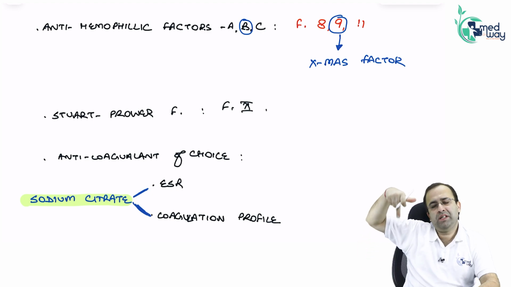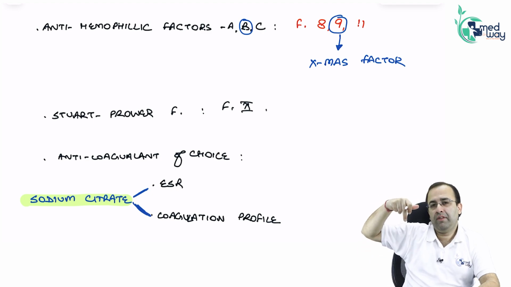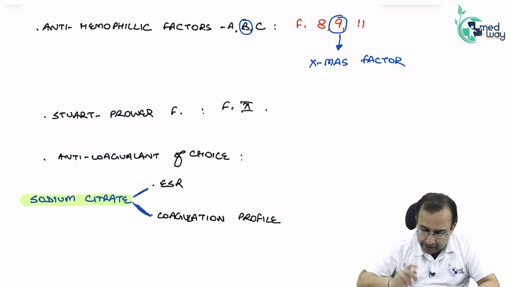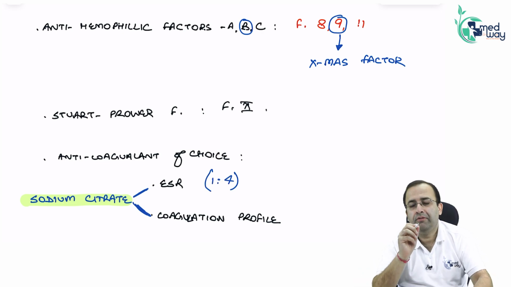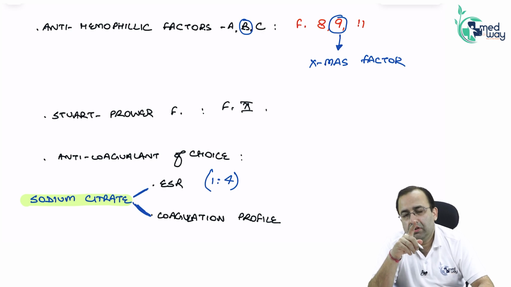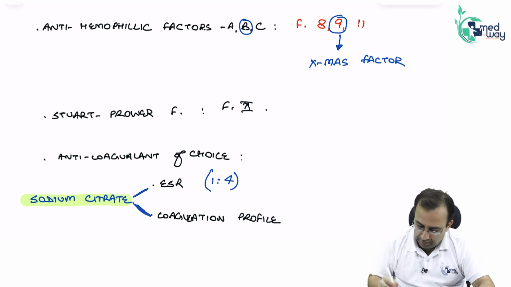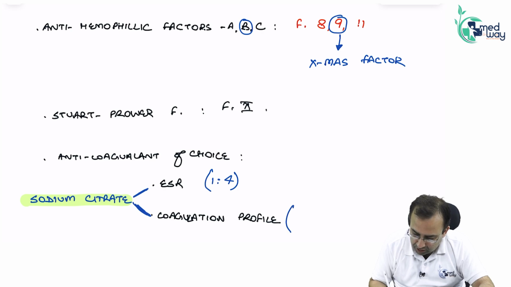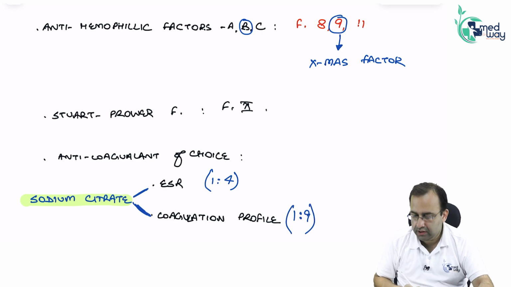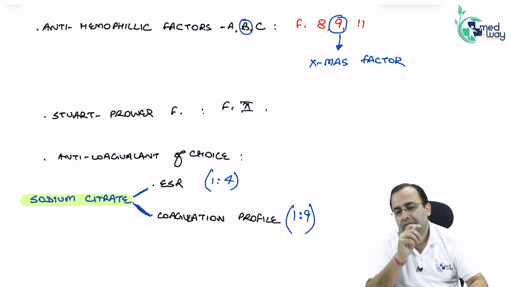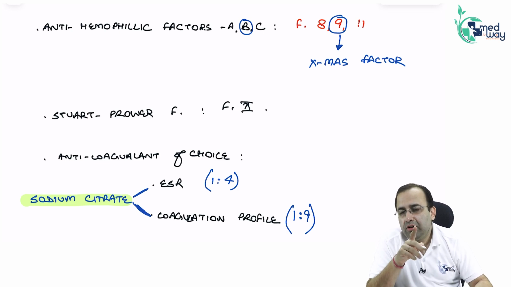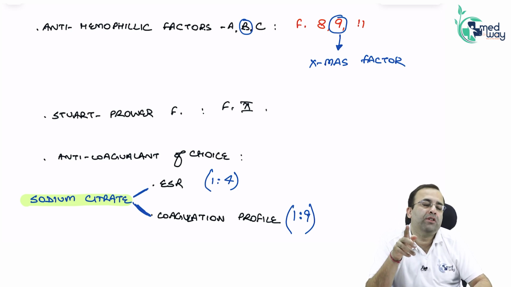ESR is done in a Wintrobe or Westergren tube, which is a straight tube. When we are using it for ESR, the ratio is 1:4 diluted. That means 1 unit anticoagulant, 4 units blood. Versus when we use it for coagulation profile, the ratio is 1:9. 1 unit anticoagulant, 9 units blood.